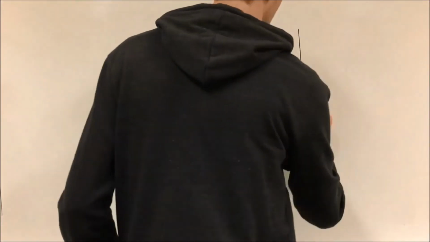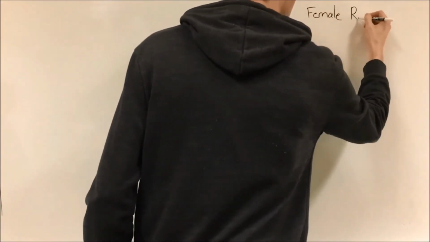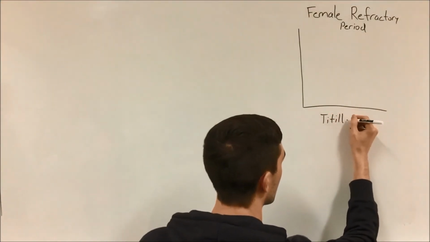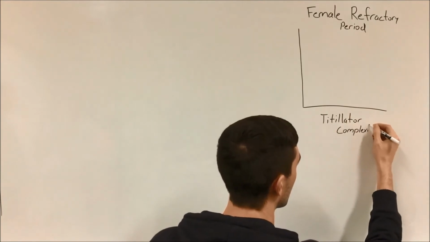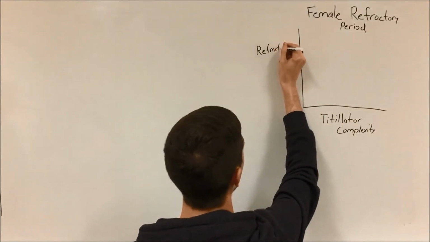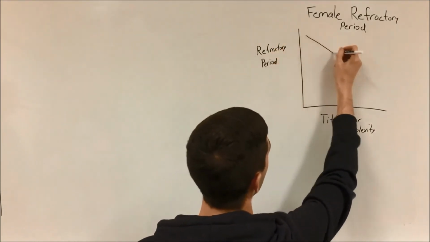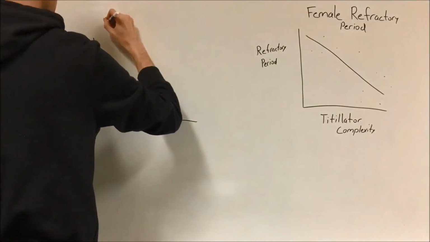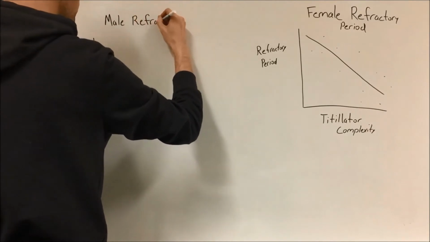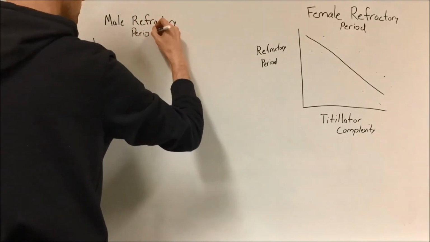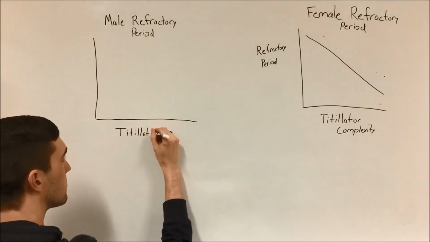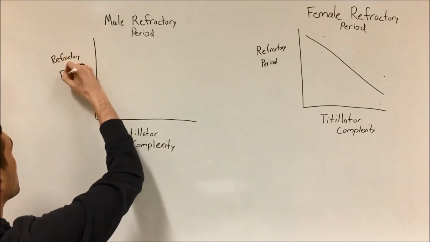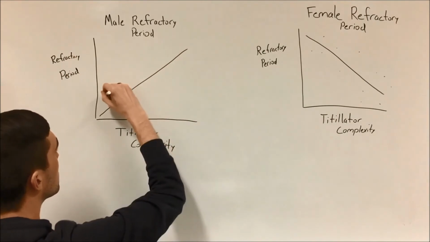To analyze the effects of titillators, scientists analyzed two different categories, the first being the presence of titillators, and the second being the complexity of the titillators. The data for repetitive mating ended up showing that polyandry was neither related to titillator complexity nor to titillator presence. The data did, however, show a trend that the male crickets with more complex titillators had longer refractory periods, but the data did not show that the actual presence of titillators affected the male refractory period.